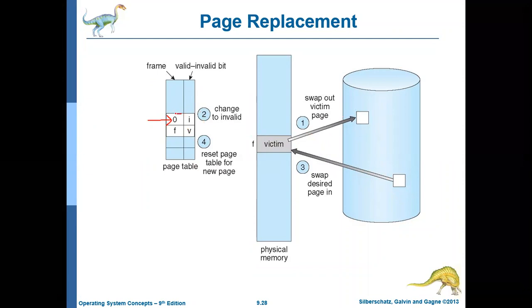Till now it was valid, but as it is moved to the hard disk, you should make it I, so it becomes invalid. And this new page has come to this particular frame number, so it becomes valid now. This update should happen in the page table.